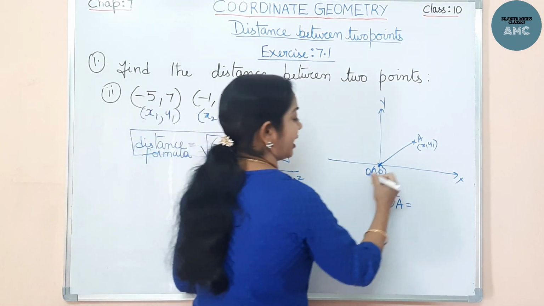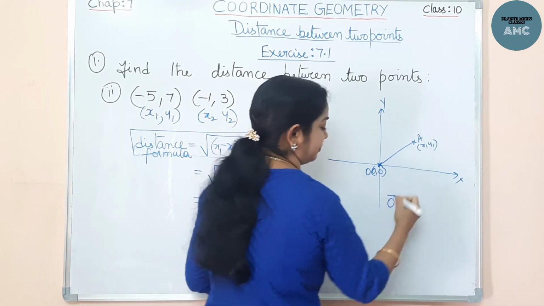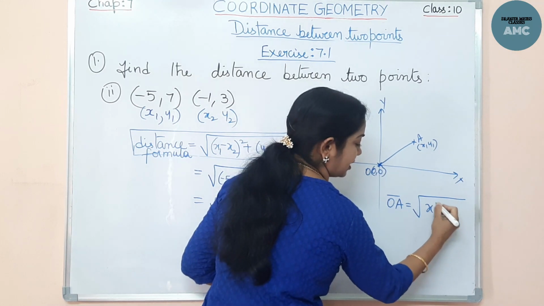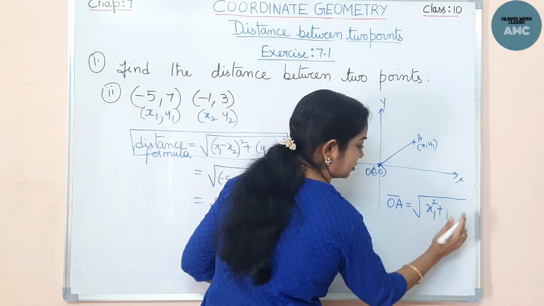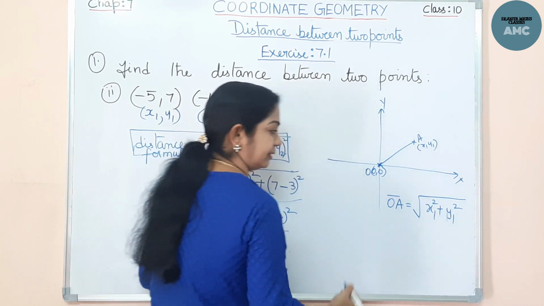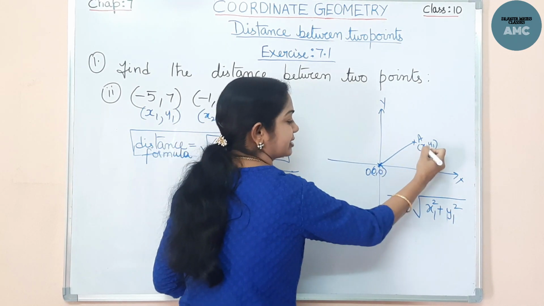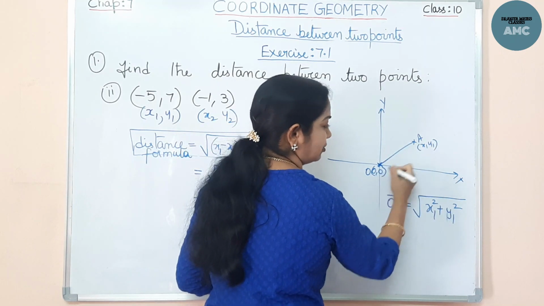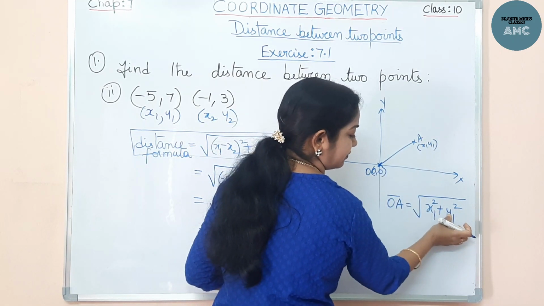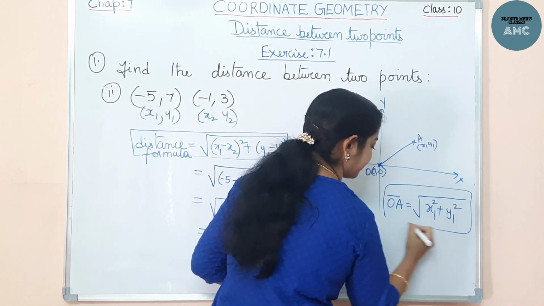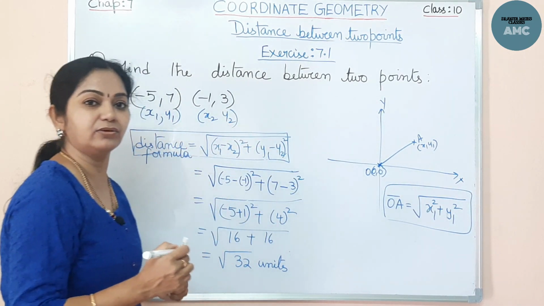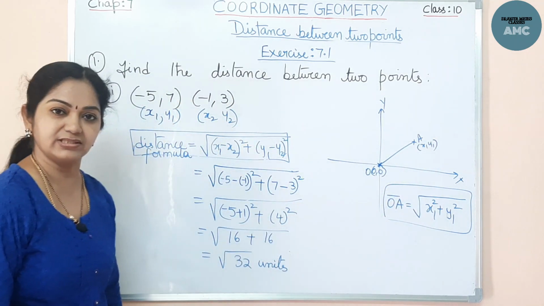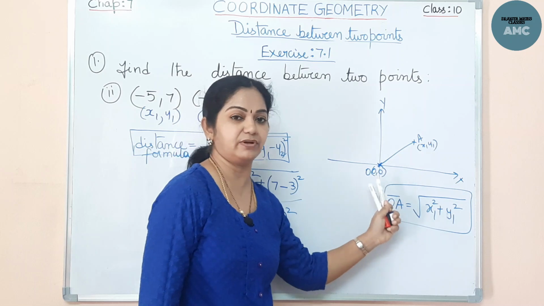But if a line is from the origin to another point, so simply the distance is x1 square plus y1 square under root. Because x1 minus x2, where x2 is 0, is x1 square. 0 minus y1 whole square is just y1 square. So this is the formula for the length of a line from the origin to any point. So that also we can simply use it when it is from the origin.